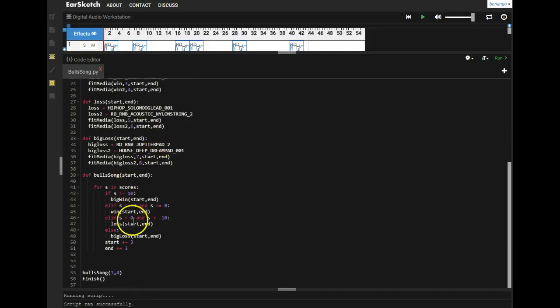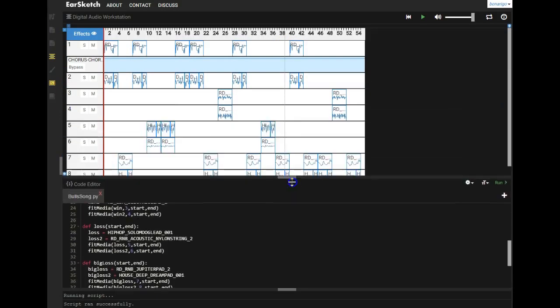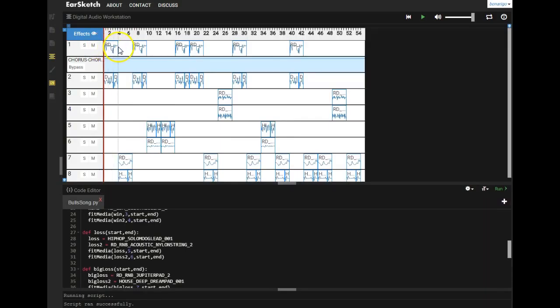Then you're going to get to the bottom of the for loop and you're going to add 3 on. And so you're going to add 3 on to 1. And so now start is going to become 4. And you're going to add 3 on to 4. And end is going to become 7. So the next time through the loop, start is 4 and end is 7. And then the next time through the loop, you're going to add 3 on to each again. And so that means when you run the program, if you look up here, you will see that you have from 1 to 4, then down here, 4 to 7, then 7 to 10, and so on.